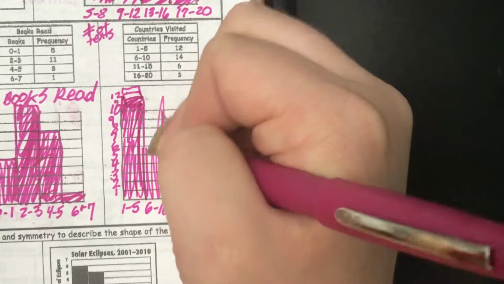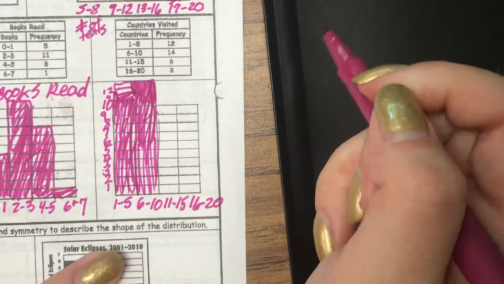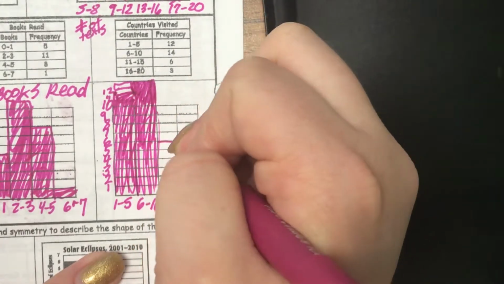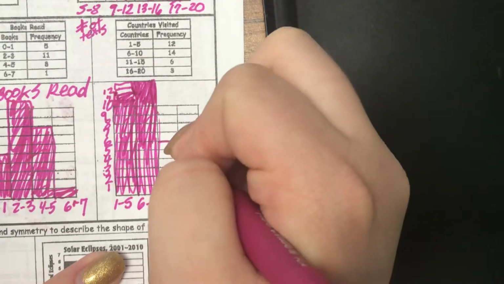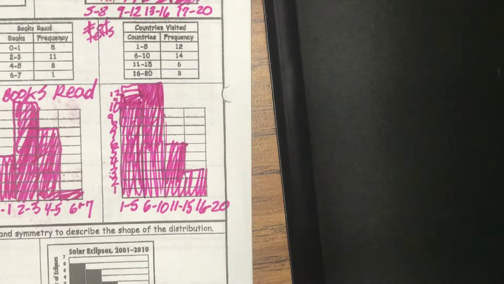So I've got 12 for the first column, then 14 for the second column, so I need to go all the way up to the top for this one so that it shows a little bit above what we did in the first column. Then 6 and 3. All right. And that is how you make histogram tables.